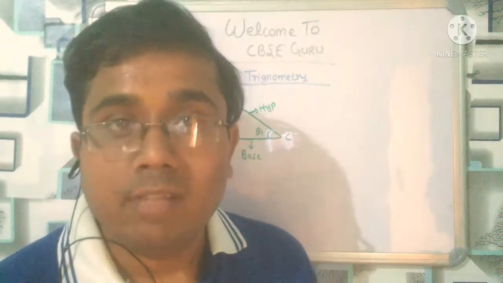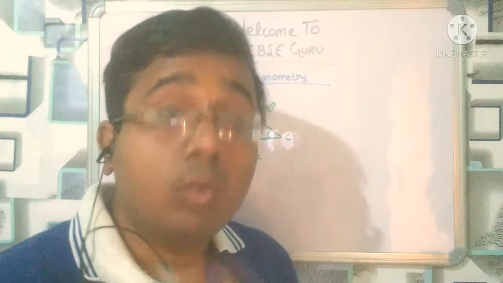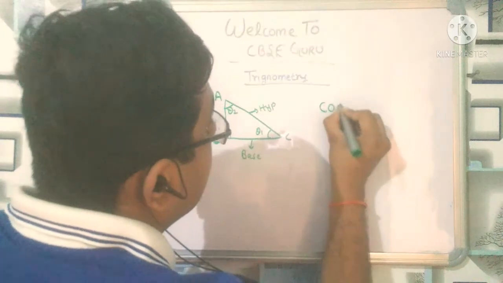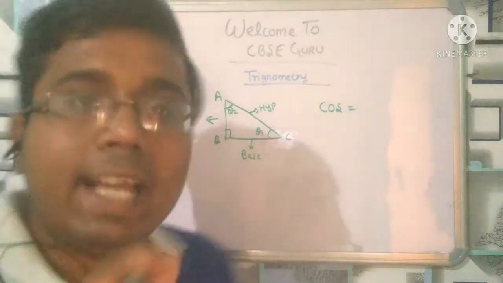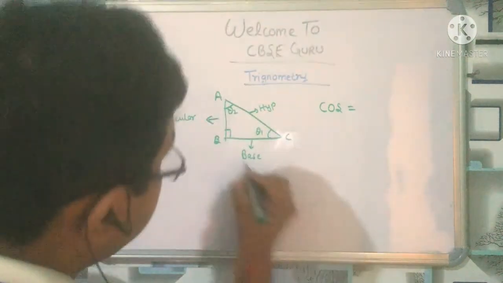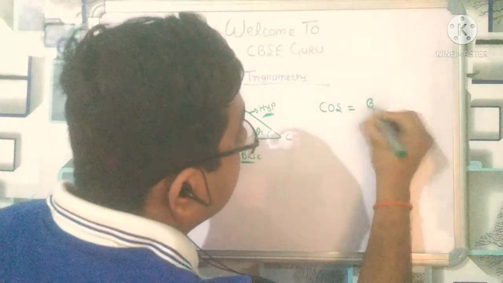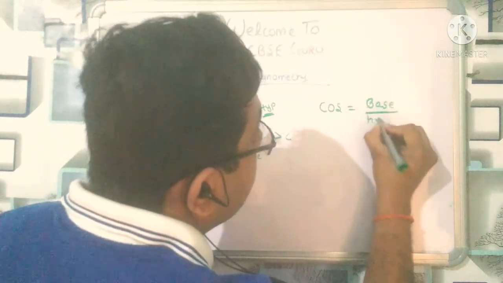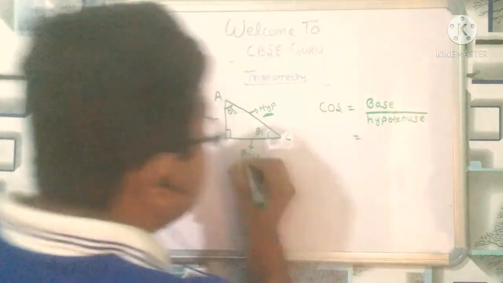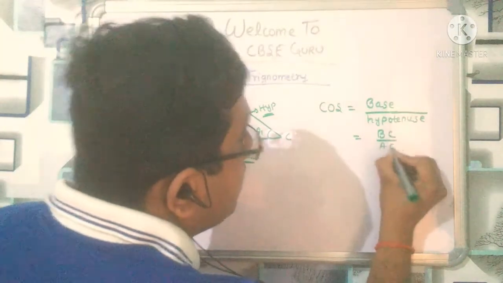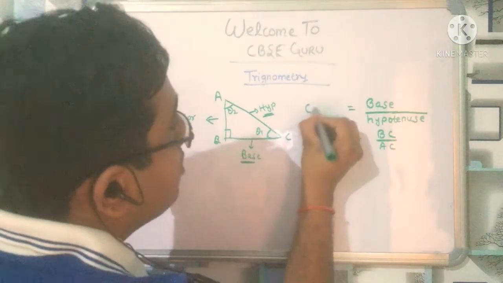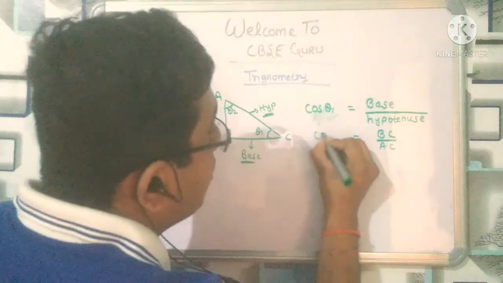Now sine and cosec you have seen. Now let us see cosine and secant, right? What is cos? As we have told, sine is perpendicular upon hypotenuse. In the same way, cos is base upon hypotenuse. So we can write it: base is BC, upon hypotenuse AC. You can write it as cos theta 1, with respect to theta 1 I am talking.